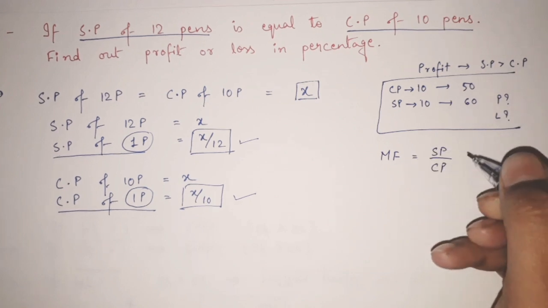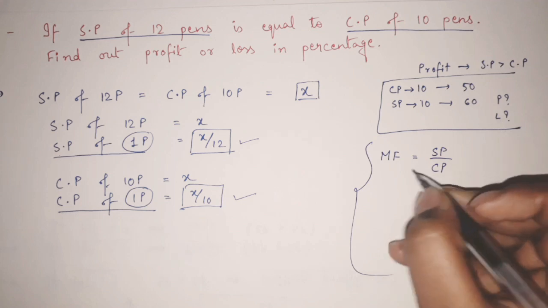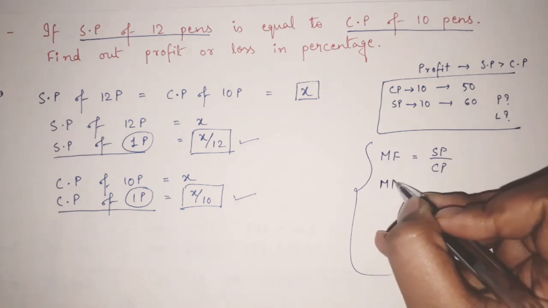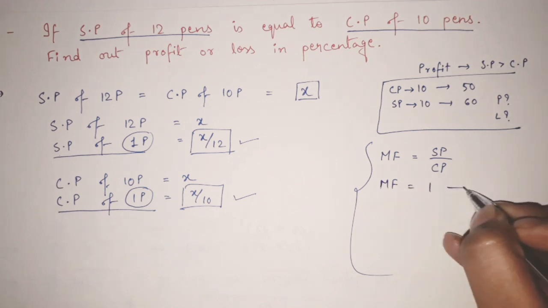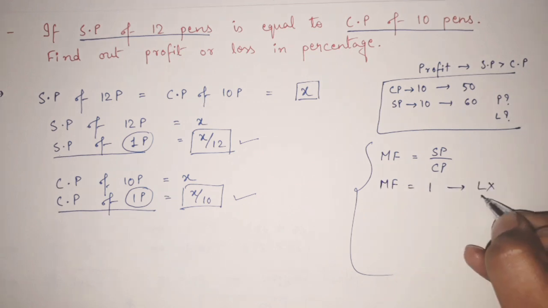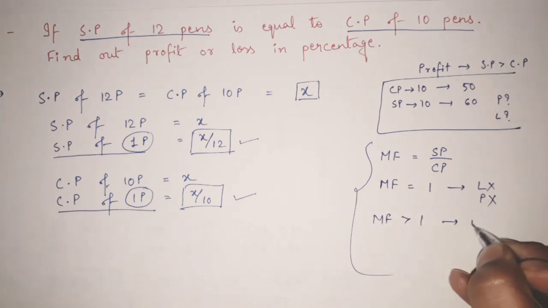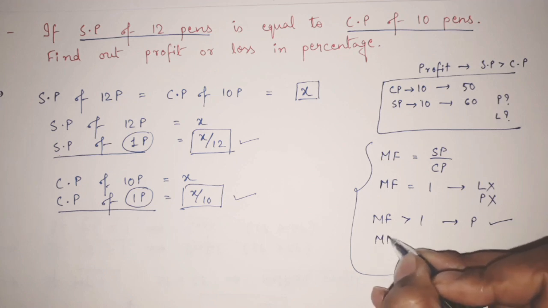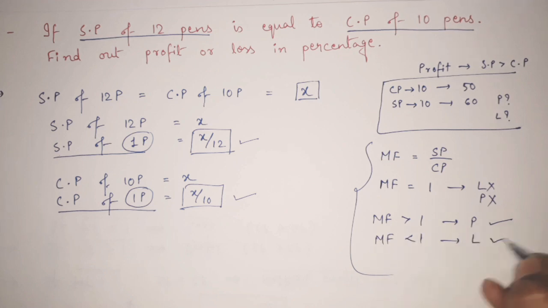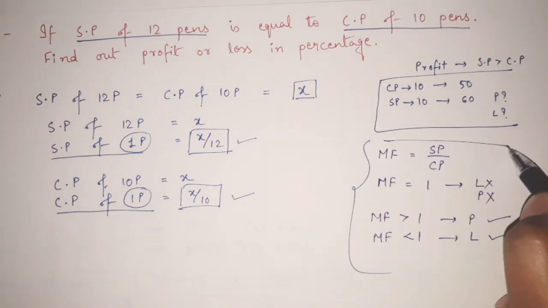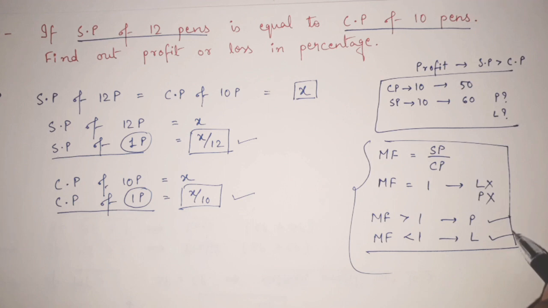I have told you, and we have already discussed it, but let me give you a quick revision. Multiplying factor equals SP by CP, where if the multiplying factor equals 1, it is neither loss nor profit. If our multiplying factor is greater than 1, it is profit, and if my multiplying factor is less than 1, it is loss. Got it? So this is the key thing. You can say this is the Brahmastra that you should remember, and remembering this can help you solve the answers very quickly.